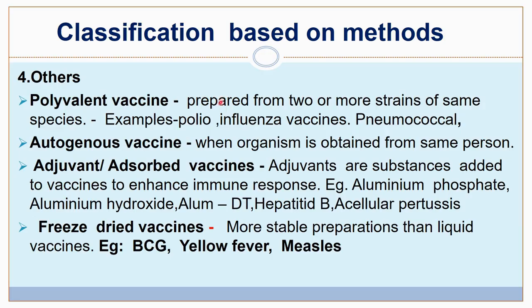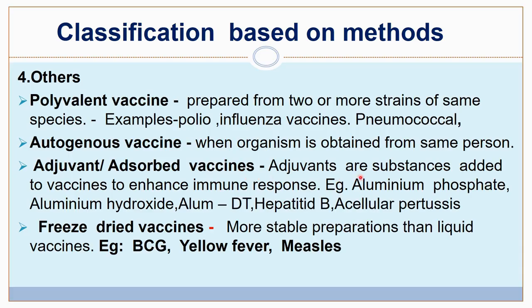And some other vaccines based on the preparation method are polyvalent vaccines. These are prepared from 2 or more strains of the same species. Examples: polio, influenza vaccine, pneumococcal vaccine. Others are autogenous vaccines, when the organism is obtained from the same person. This is known as autogenous vaccine. And adjuvant or adsorbed vaccines.